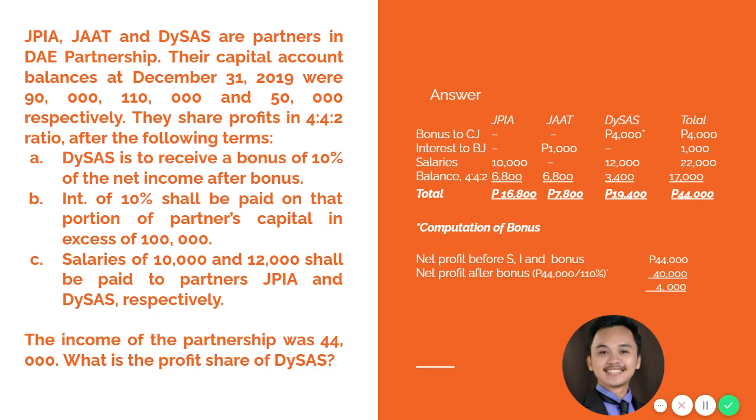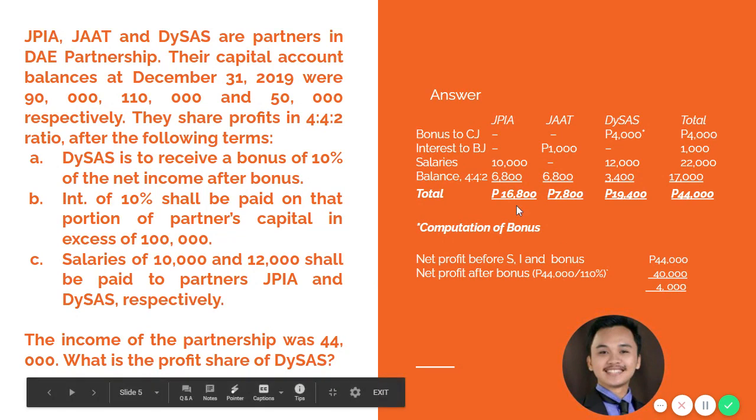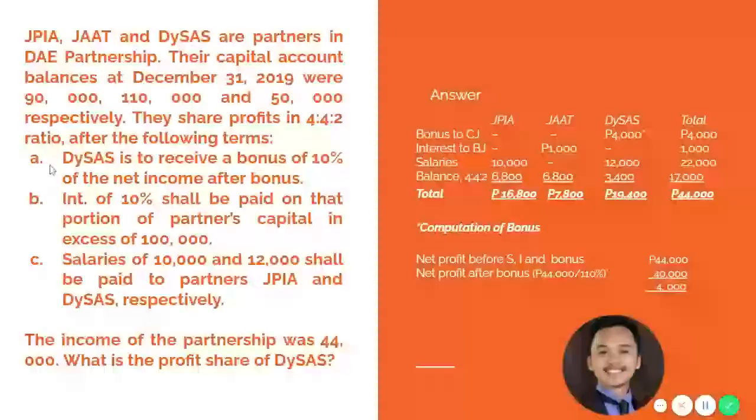before we could compute the share of each partner in the partnership net income. If there are allowances for bonus, interest, and salaries, we need to give them first to the partners, and the remaining net income will be distributed according to the agreement stipulated in the partnership. So let's distribute first bonus, interest, and salaries to all of the partners. So let's start with the bonus of Dices. So bonus is 10% of net income after bonus.